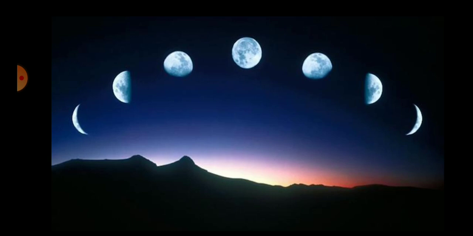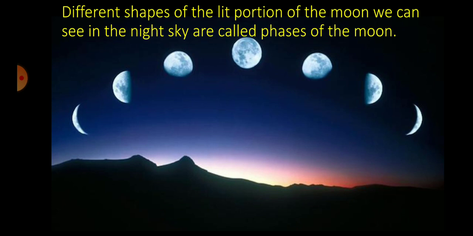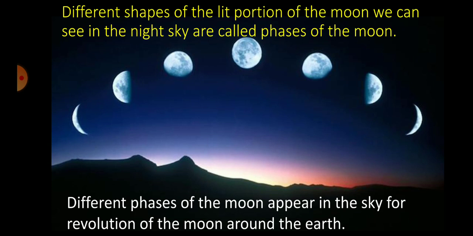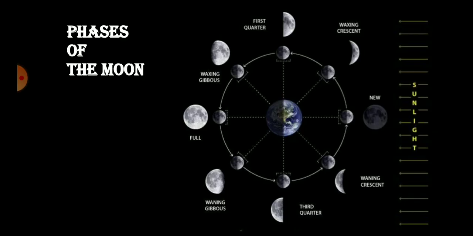So the different shapes of the lit portion of the moon that we can see in the night sky are called phases of the moon, and different phases appear for the revolution of the moon around the earth. Not only the revolution of the moon, it is also for the rotation and revolution of the earth about the sun. Now let us learn phases of the moon and how they appear in the night sky.